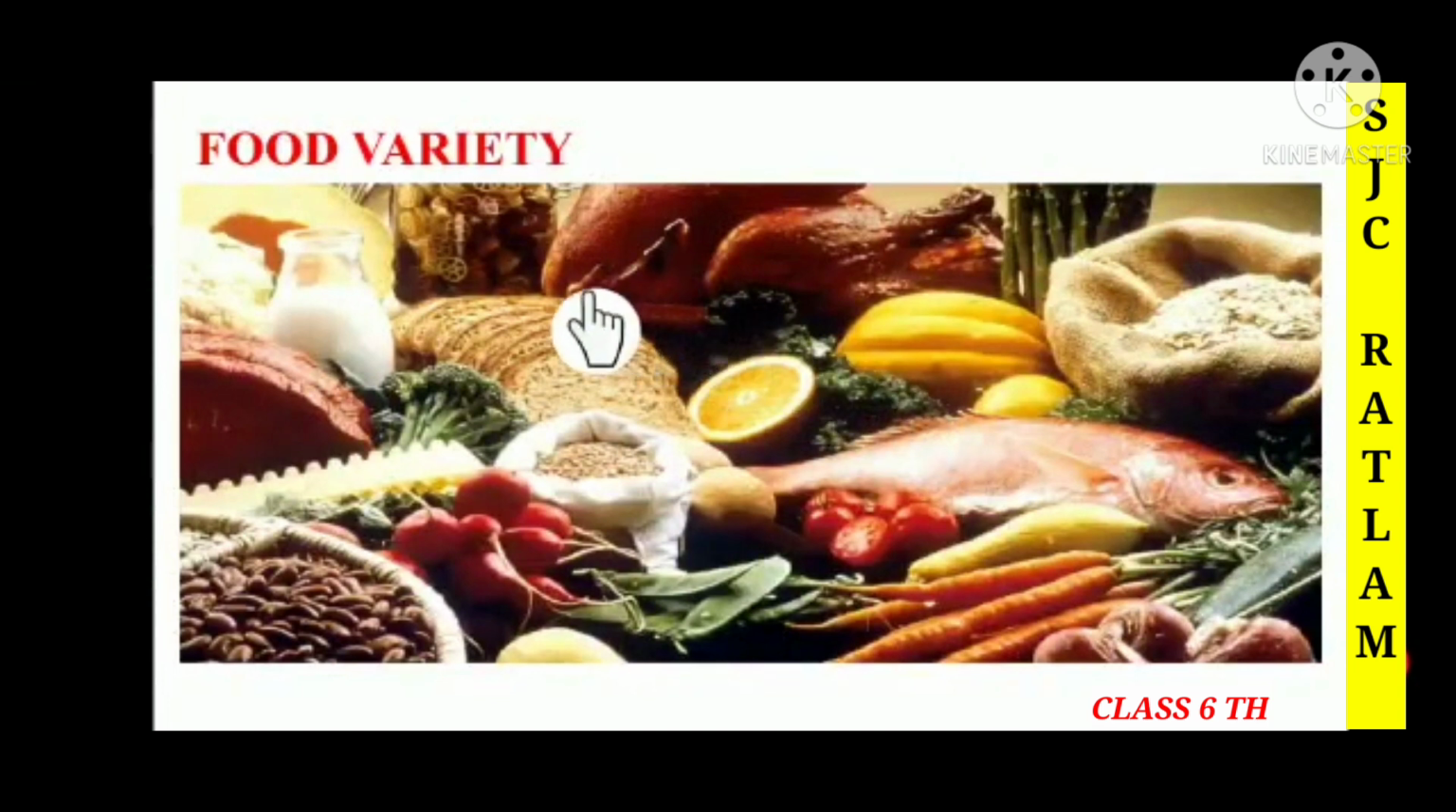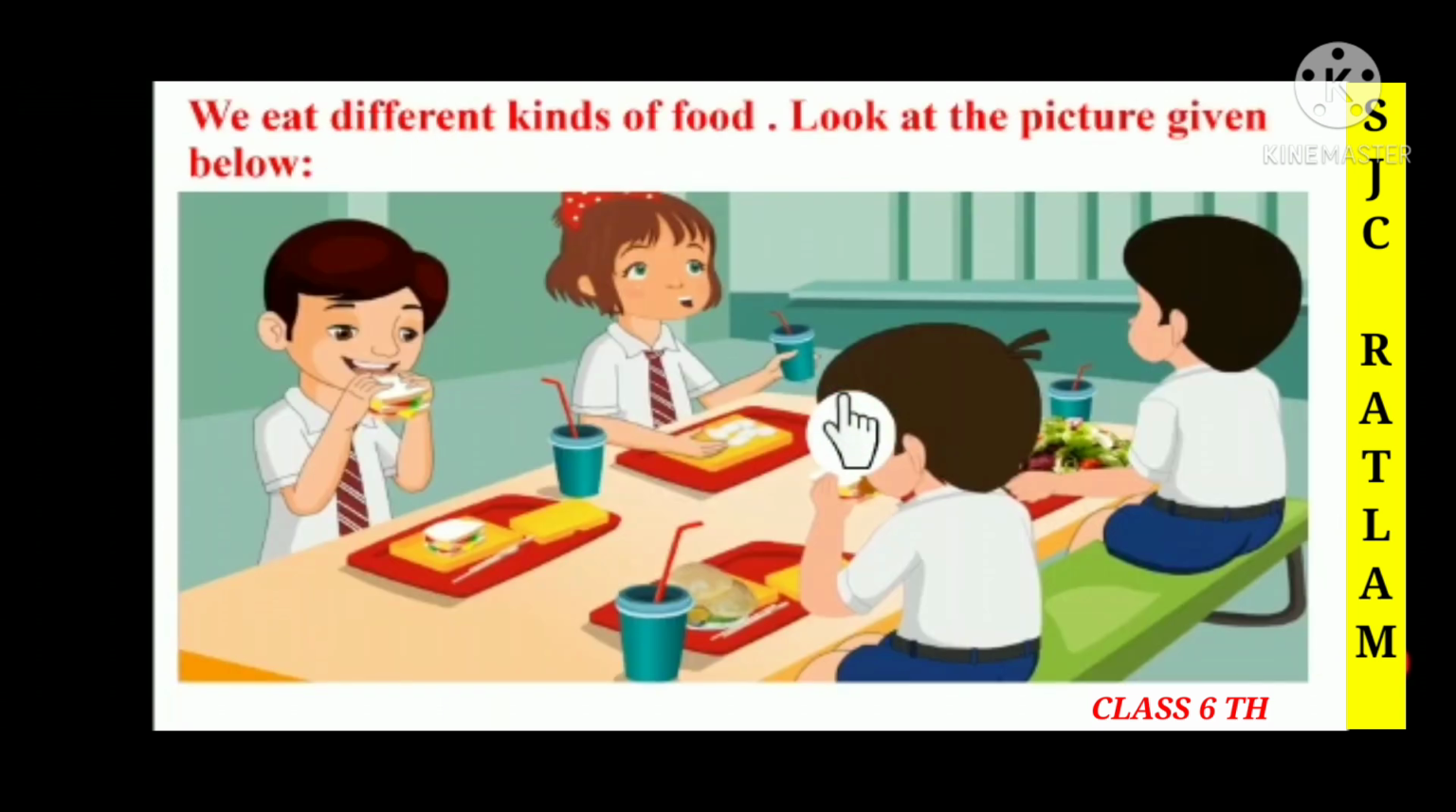Children, the topic which we are going to discuss now is food variety. In this picture you can see food varieties: bread, milk, meat, cereals, fish, vegetables, fruits and grapes, all of them food varieties. Now children, we are going to discuss an activity. As you know, we eat different kinds of food. So we have to look at the picture given below.